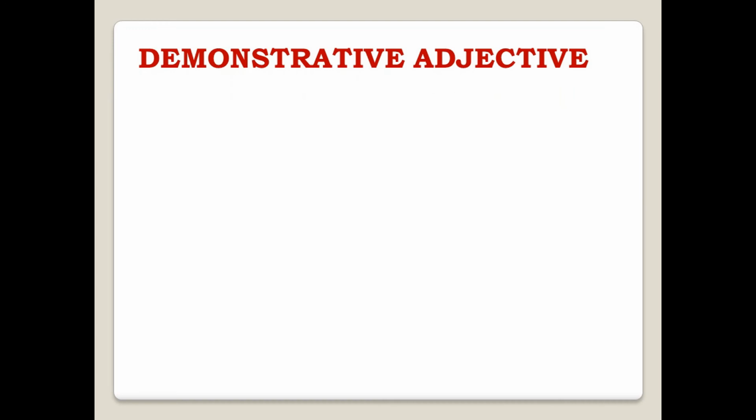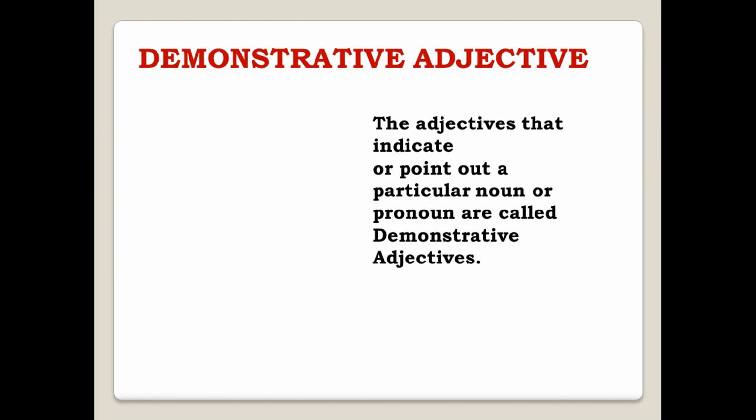As the name suggests, demonstrative means to show something, that is, to point out. Let's read it. The adjectives that indicate or point out a particular noun or pronoun are called demonstrative adjectives.